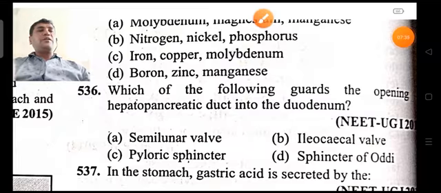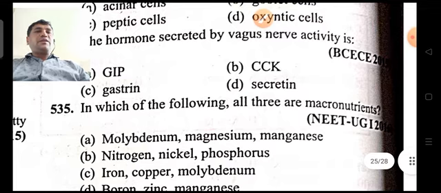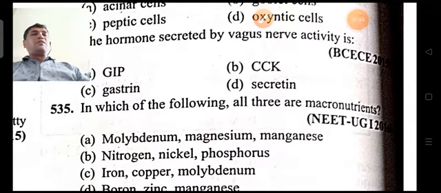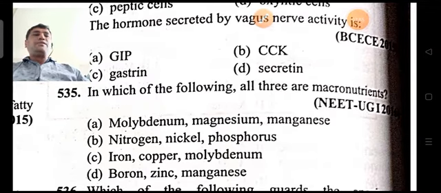Option is D. Next question. In which of the following are all three macronutrients? The options are molybdenum, magnesium, manganese; nitrogen, nickel and phosphorus; iron, copper and molybdenum; boron, zinc and manganese. This is an easy question.